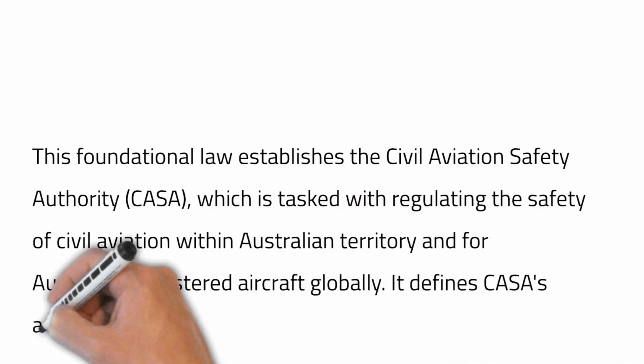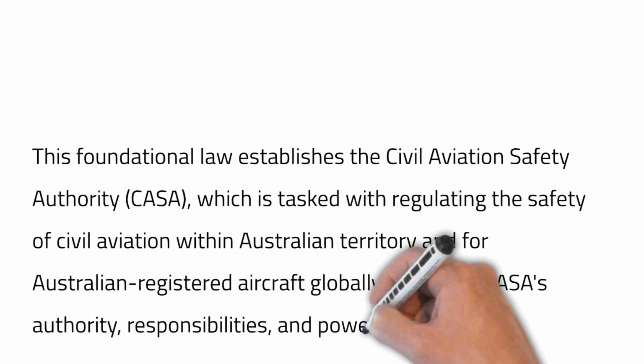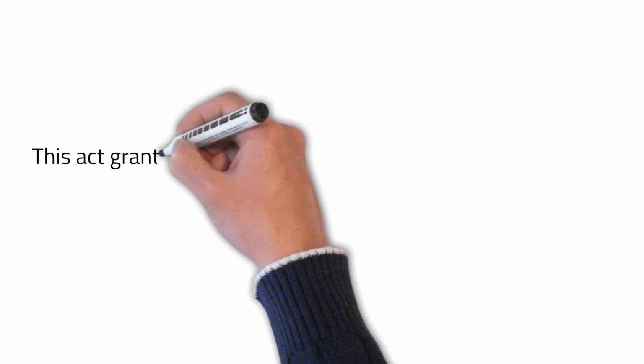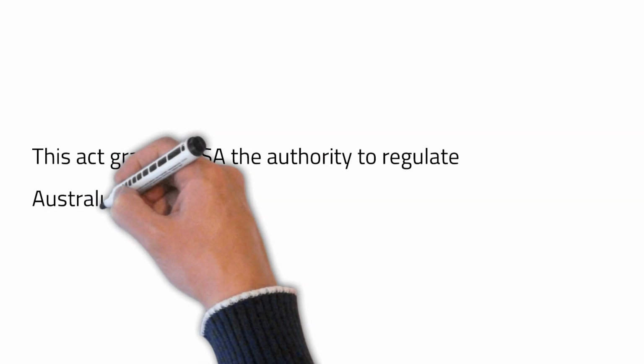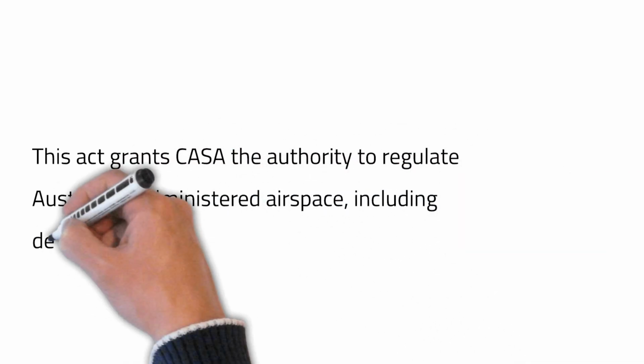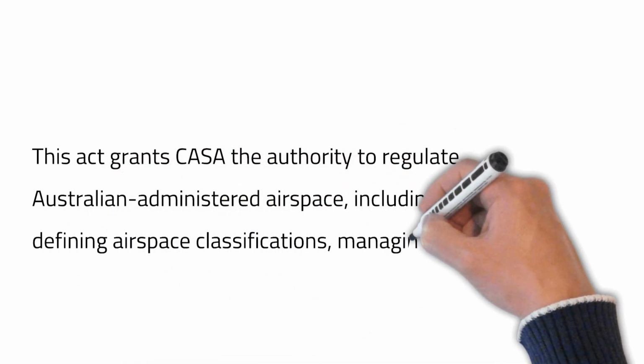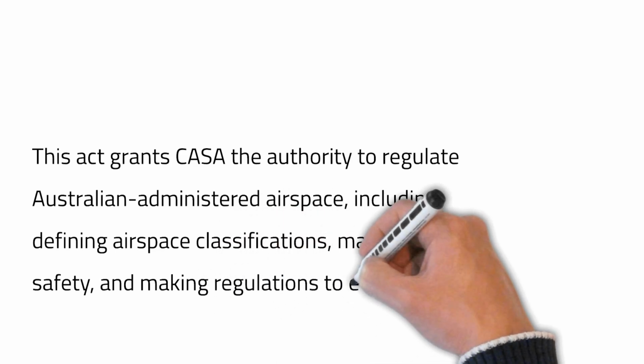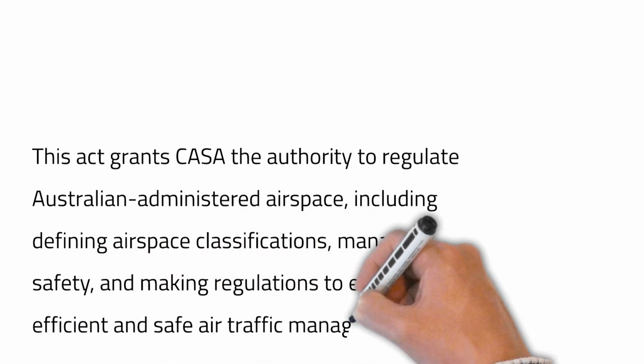It defines CASA's authority, responsibilities, and powers. Airspace Act 2007. This act grants CASA the authority to regulate Australian-administered airspace, including defining airspace classifications, managing safety, and making regulations to ensure efficient and safe air traffic management.